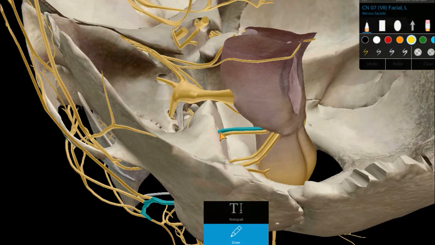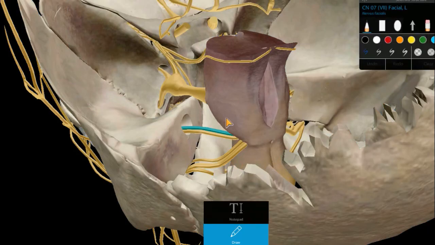Suppose, for example, this yellow color is your vestibulocochlear nerve. Just medial to that you will have your sensory root, and medial to the sensory root you will have your big motor root. So this is the configuration. The sensory root is also called the nervus intermedius. Note that the sensory root is also called the nervus intermedius.